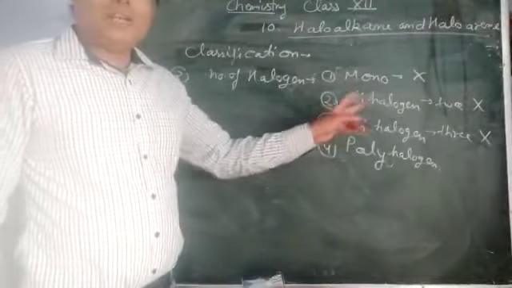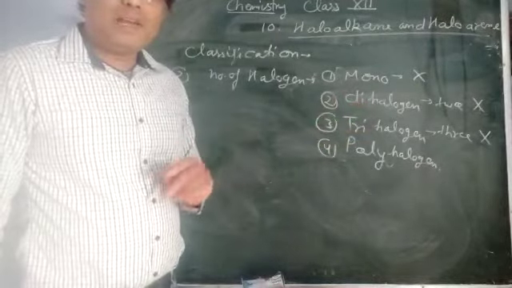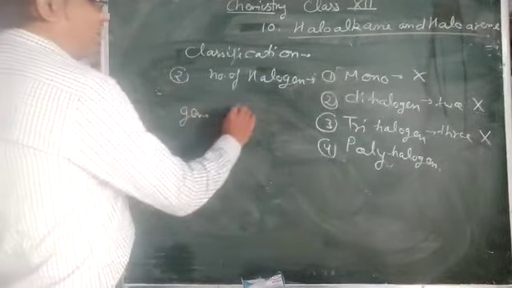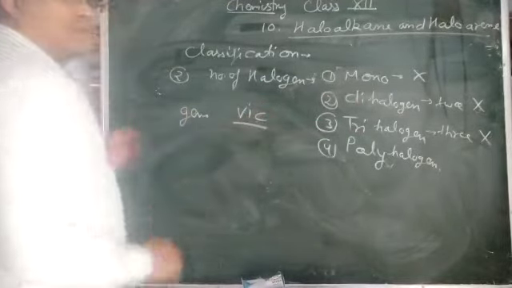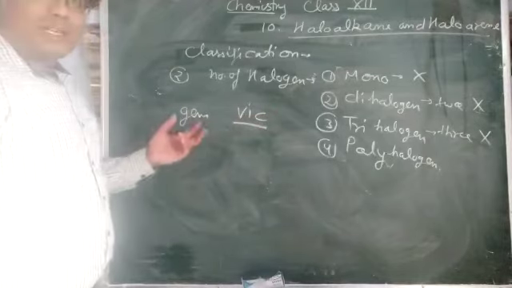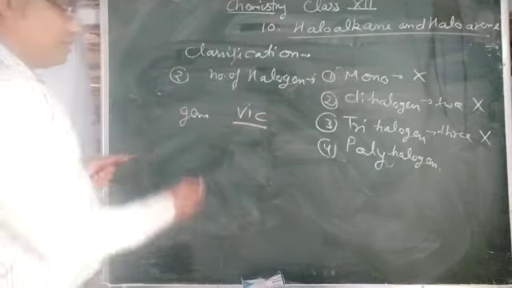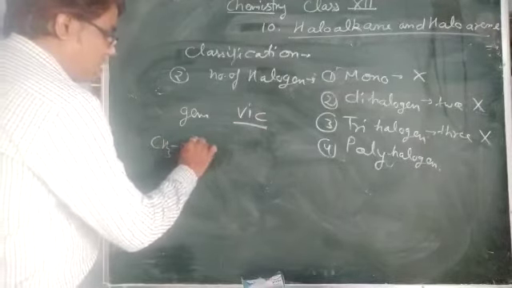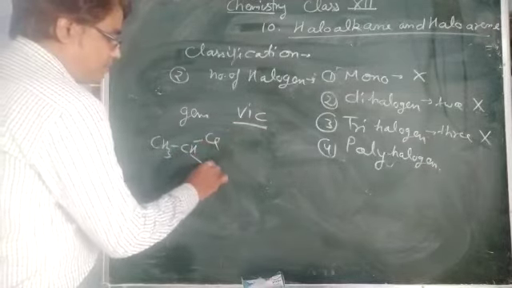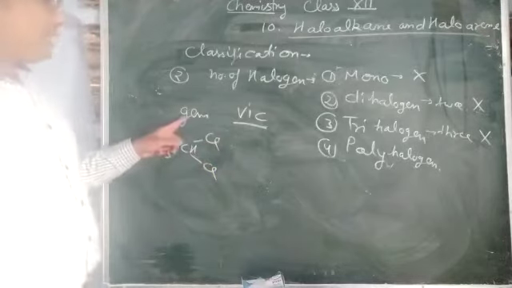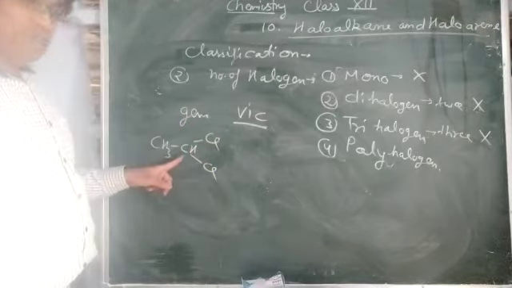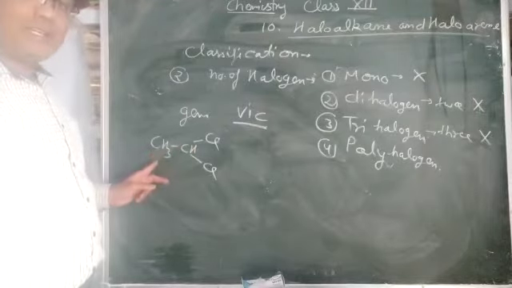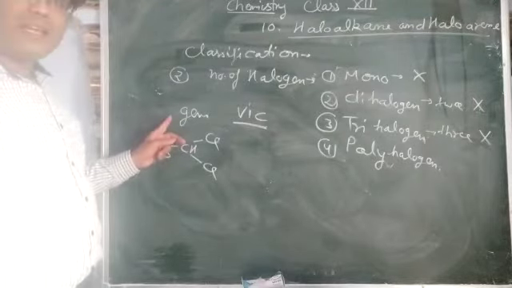Now next, the dihalogen derivatives may be divided as gem dihalide and vic dihalide. Gem and vic. You can understand this by two examples. If both halogen atoms are attached to the same carbon atom, that is called a gem dihalide. You can see this example: it is 1,1-dichloroethane. That is an example of a gem dihalide.